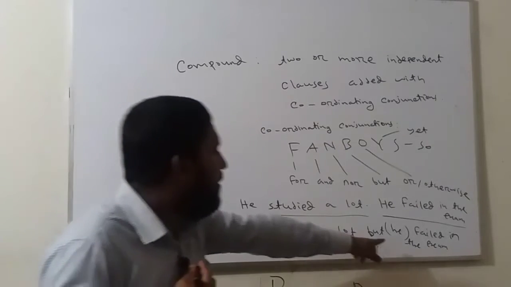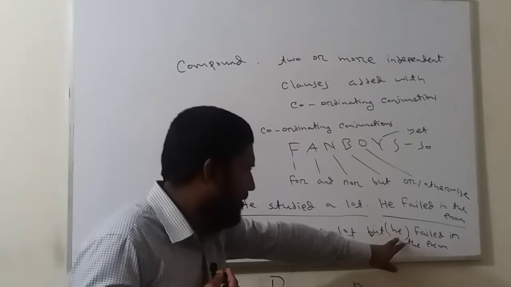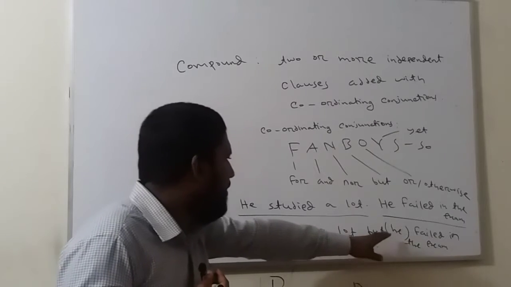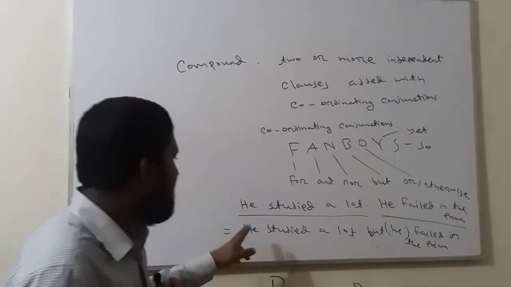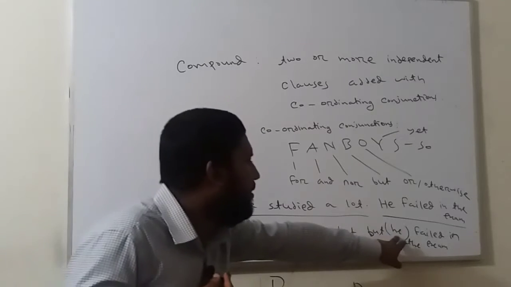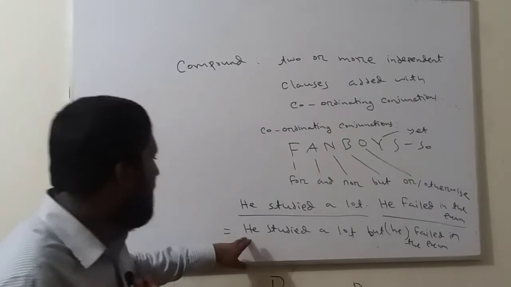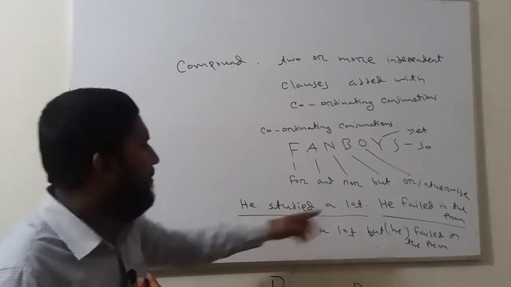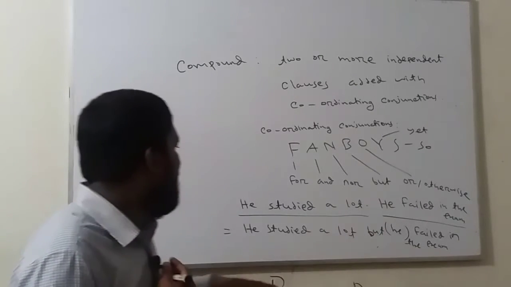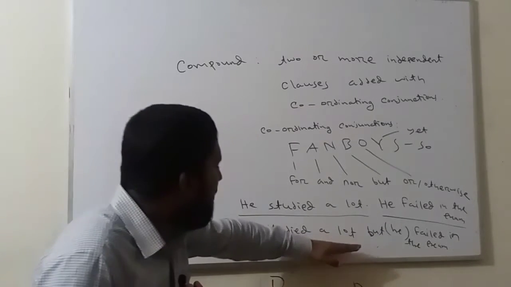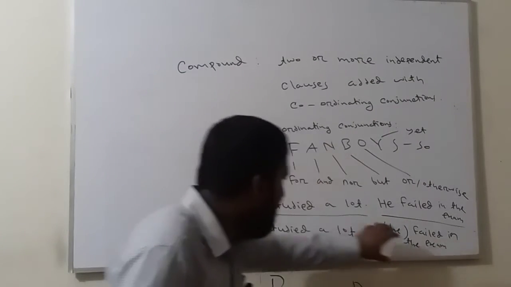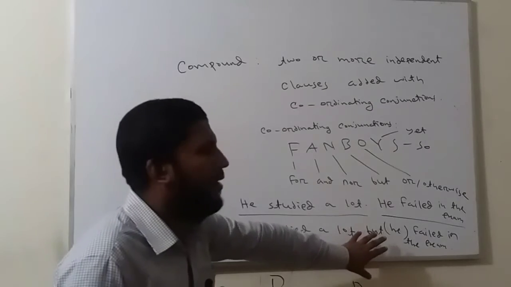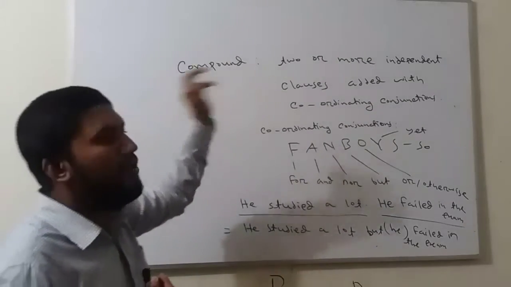Here I have bracketed he, because if these two subjects are same, you can omit the next one. You can use only the first subject. If you use it, no problem. Here he studied a lot is an independent clause. He failed in the exam is an independent clause. But here we connect with but. This is all about the compound sentence.